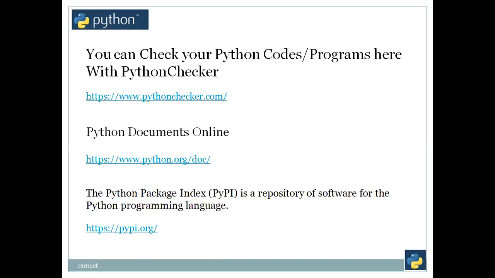And there is a checker. We can check our Python code and programs with the Python checker, pythonchecker.com. Once you have written your Python code, just copy and paste it into this site, and you can click verify or validate. Then it will tell you where the problems are. Then you can go and edit things accordingly. Once it is successful, you can run that code with your devices.